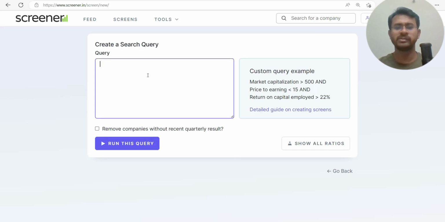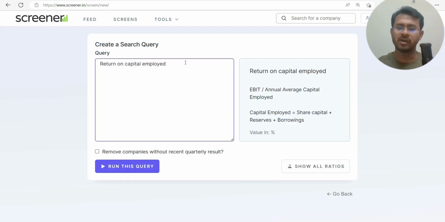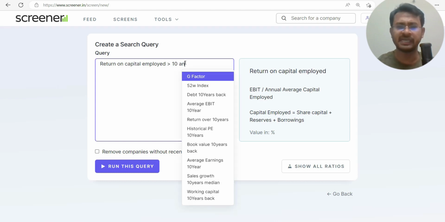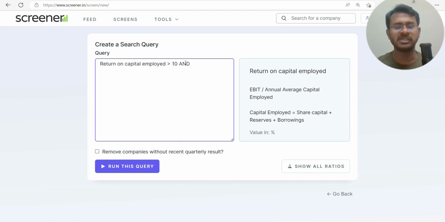So first we will check return on capital employed. We want return on capital employed, let's say more than 10. Now here, whether you use 10, 15, or 0, it really doesn't matter. You can just do it 0 also, because we'll see later how exactly this filter will apply. So for simplicity, let's take 10, but you can take 15, you can take 0. It has to be more than 0.